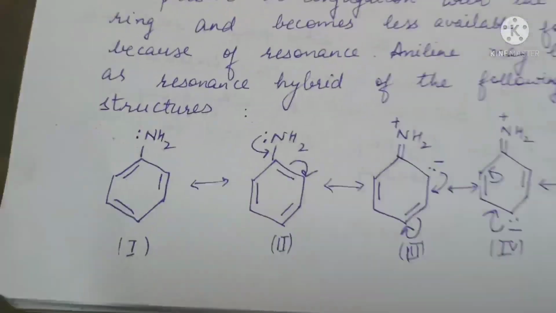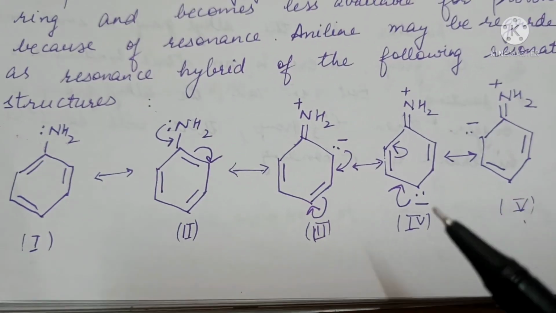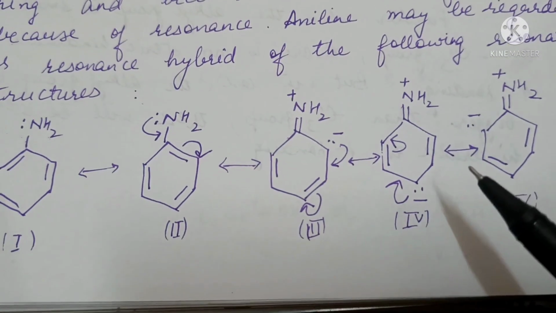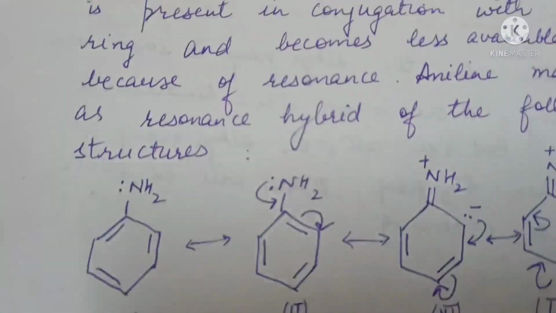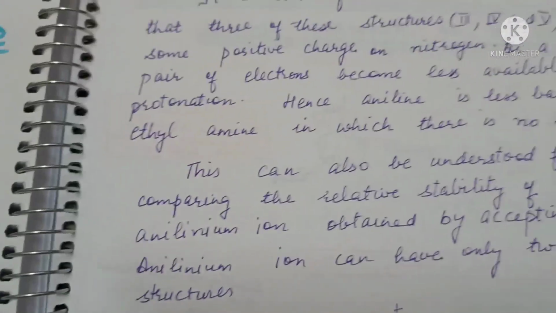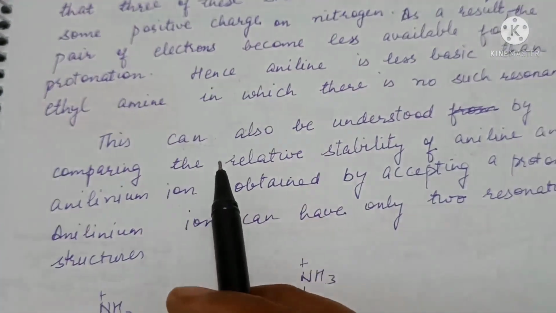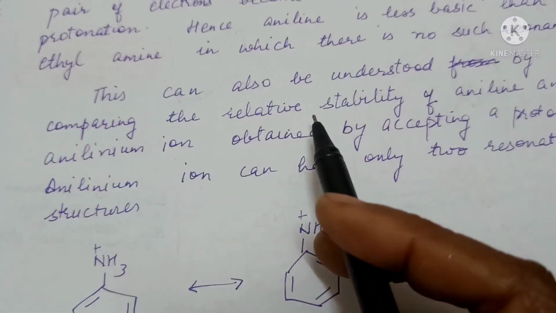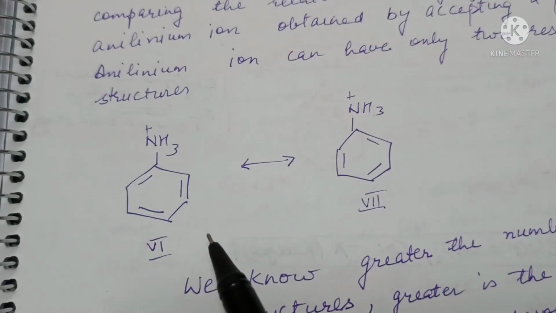So it is clear from these resonating structures that in structures 3, 4, 5, there is a positive charge on the nitrogen atom, so the lone pair of electrons becomes less available for protonation. So aniline is less basic than ethylamine, in which there is no such resonance. This can be understood from comparing the relative stability of the anilinium ion also.